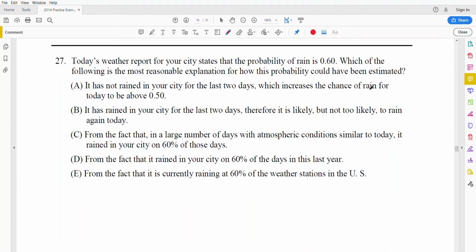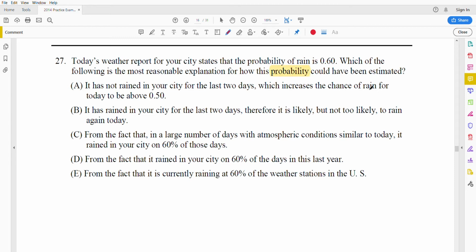Today I'm going to be answering question 27 from the mock exam. It says that today's weather report for your city states that the probability of rain is 0.60 or 60%. Which of the following is the most reasonable explanation for how this probability could have been estimated?